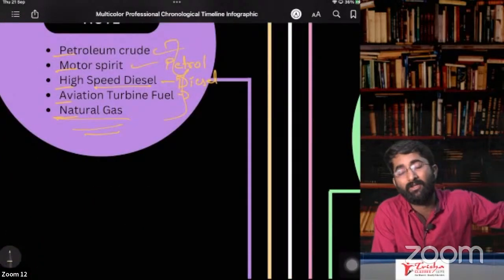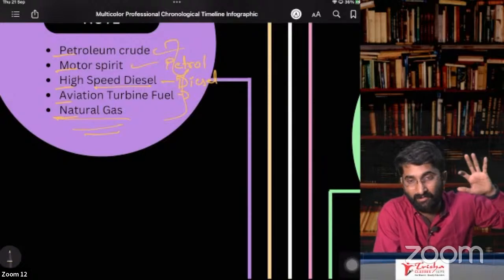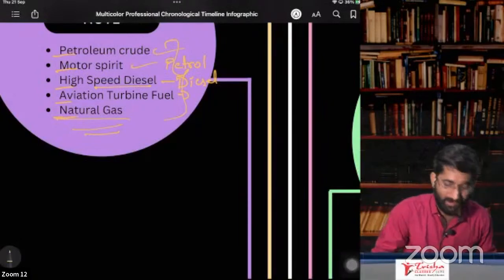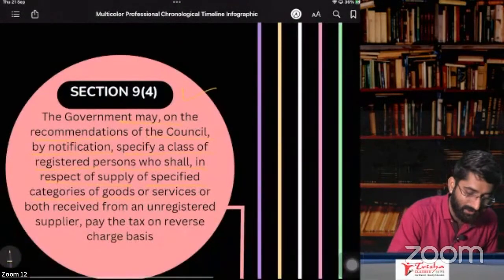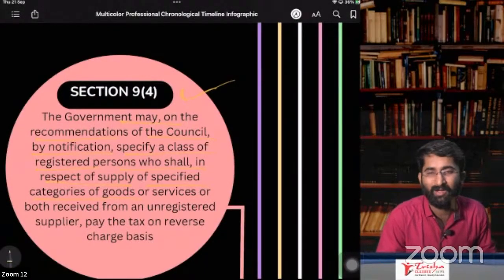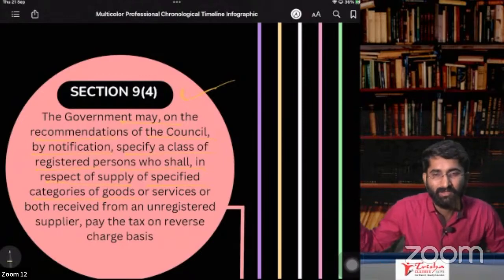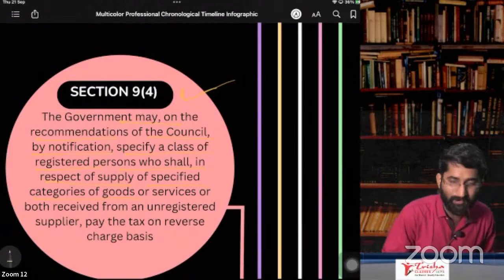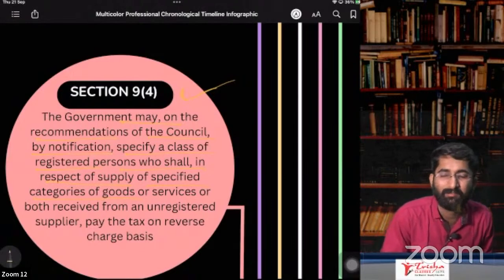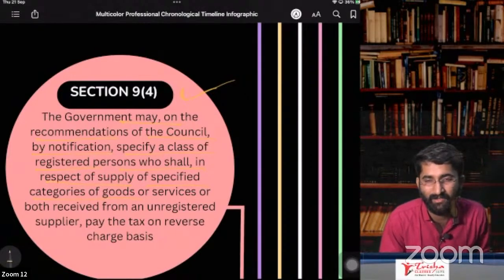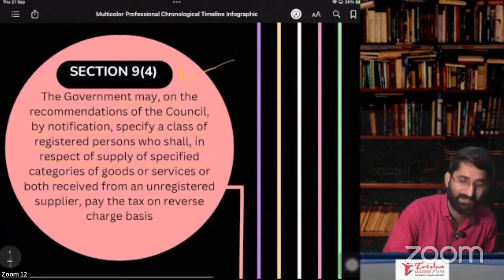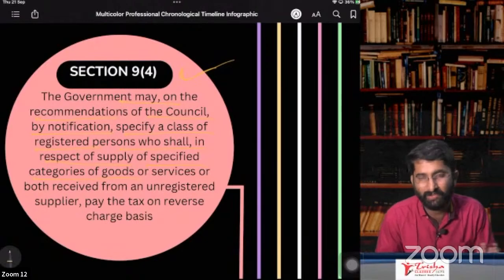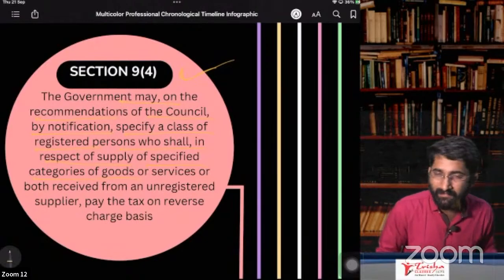nor the ice cream goods. It is not these goods. That is specifically meant for builders. Builders, not bodybuilders, Baba. The builders are the building builders, constructions. For them it is applicable. That is cement and some other goods that they purchase, sand and all these things. That is given in section 9, subsection 4, not required from your examination point of view. Just one understanding is given there.